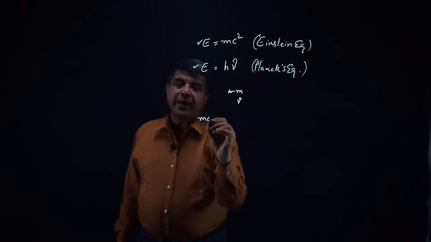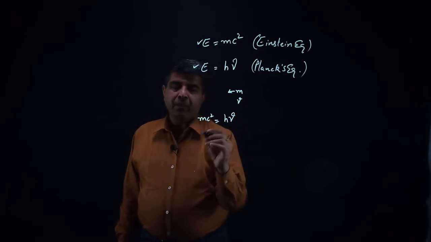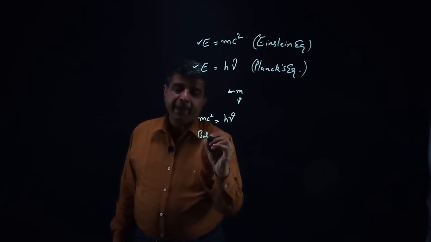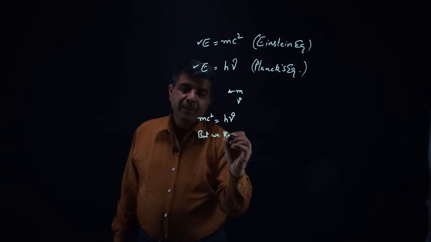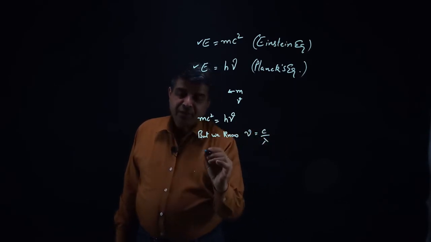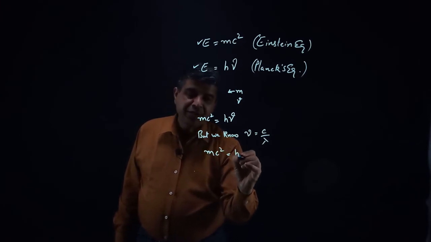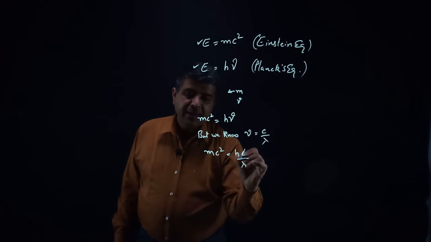So mc square would be equal to h nu, but we know nu is c by lambda. So substituting this value, mc square would be h c by lambda.